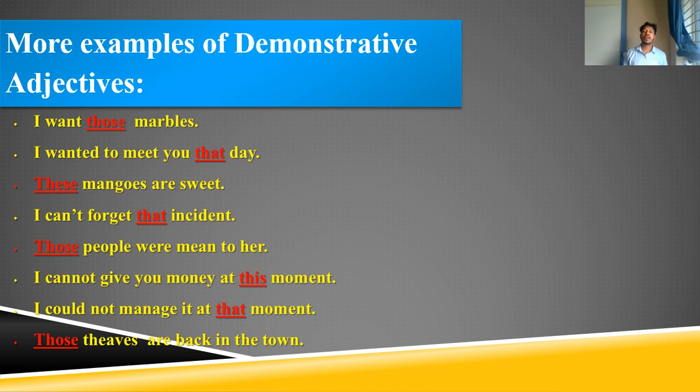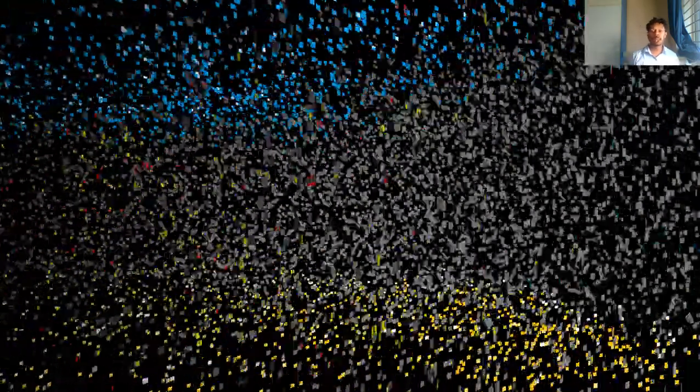I can't forget that incident. Those people were mean to her. I cannot give you money at this moment. I could not manage it at that moment. Those thieves are back in the town. So in these sentences, the red colored underlined words are the examples of demonstrative adjectives. Okay? Now go to the next page.